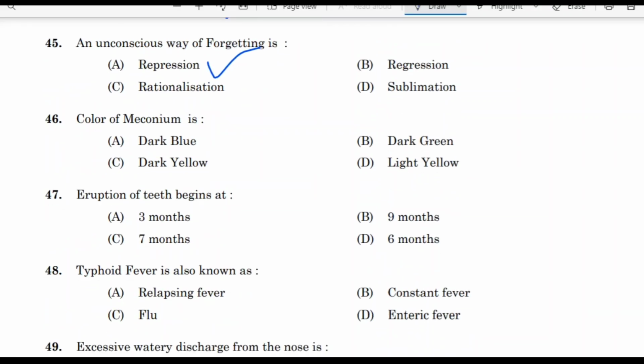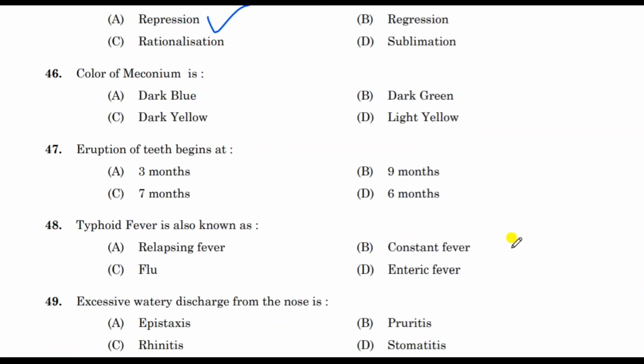Next question, color of meconium is, correct answer is dark green. Color of meconium is dark green. That is the first feces of a newborn, that is meconium. Color of meconium is dark green.